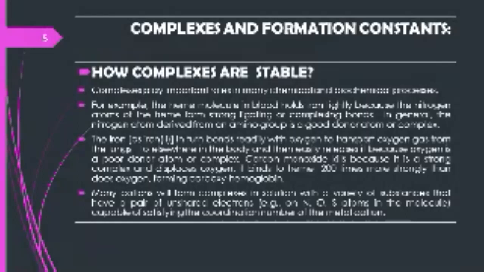Many cations will form complexes in solutions with a variety of substances that have a pair of unshared electrons, for example, nitrogen, oxygen, and sulfur atoms in the molecule, which are capable of satisfying the coordination number of the metal cation. So, what is the coordination number? The number of atoms or ions which are immediately surrounding a central atom in a complex or a crystal is called the coordination number.